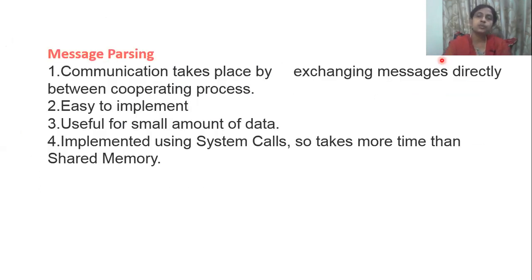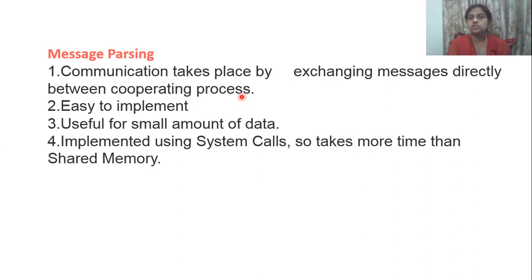So the technique we achieve in message passing is that communication takes place by exchanging messages directly between the cooperating processes. Direct communication. No need to use a common shared space. Direct, we can deal and finish off. No extra space needed. Easy to implement. Useful for small amounts of data. In case your memory size is small, and your utilization of data is also small, this method is well suited.